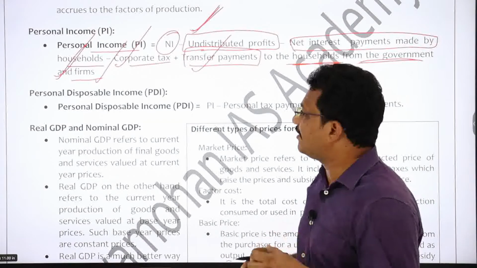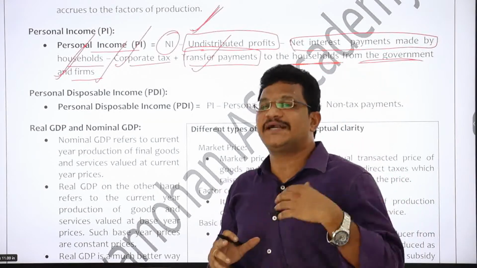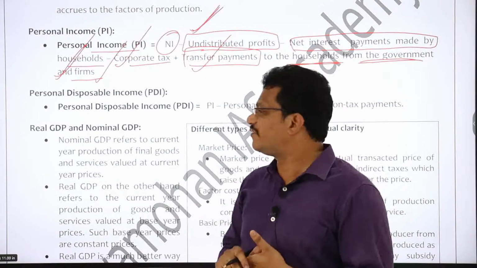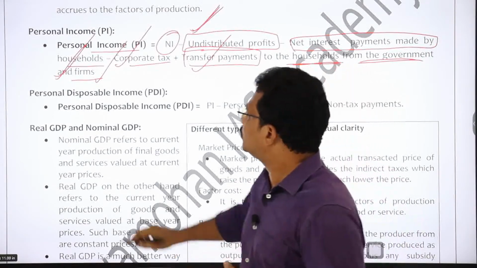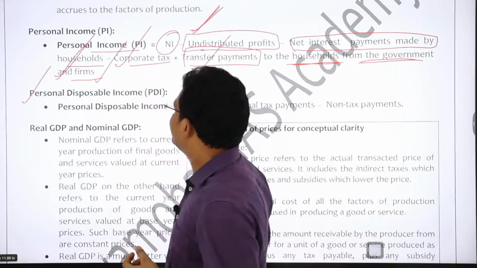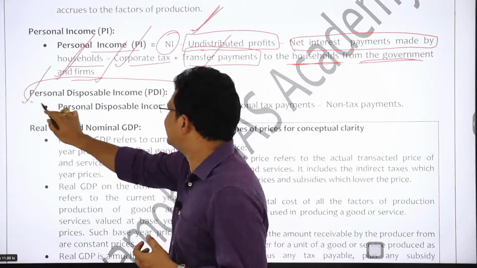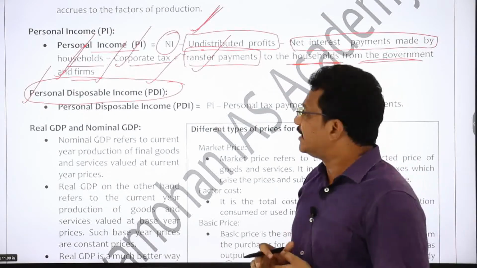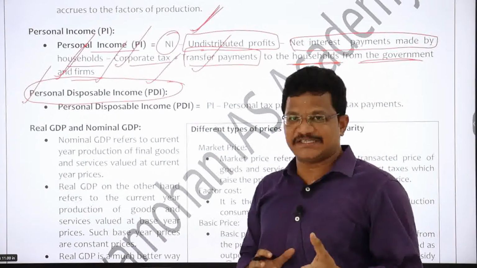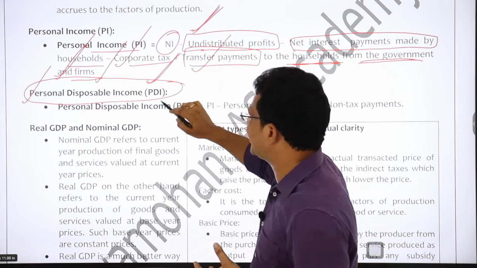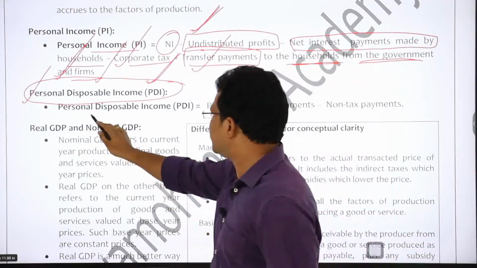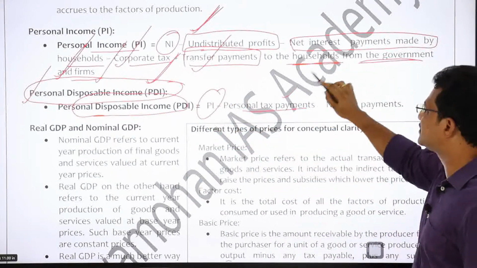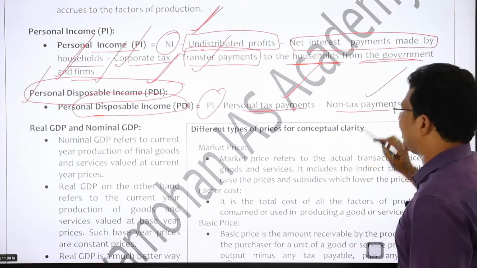That person does not have the discretion to spend that amount. To get the real picture of the disposable income of a person, we need to calculate personal disposable income. Personal disposable income is the amount which a person can spend at his discretion. It is nothing but personal income minus personal tax payments and non-tax payments.